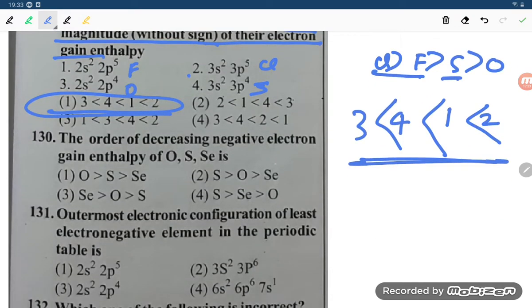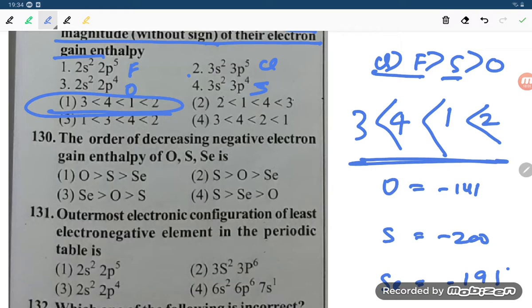Okay, now let us move to question number 130. The order of decreasing negative electron gain enthalpy of oxygen, sulfur, selenium. You can easily understand this question, student. Let us check: oxygen is minus 141, sulfur is 200, and selenium is 195.